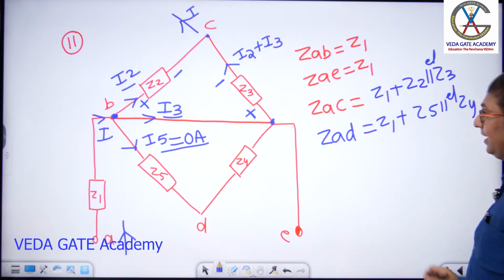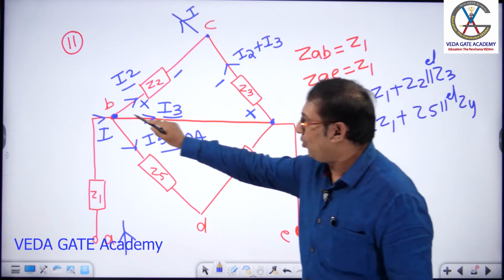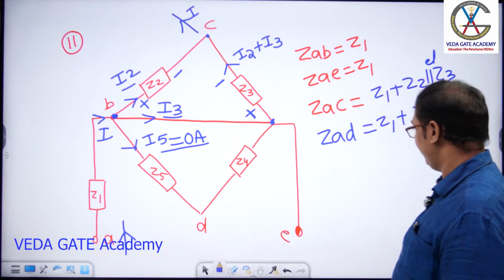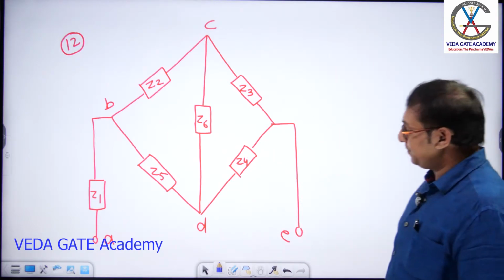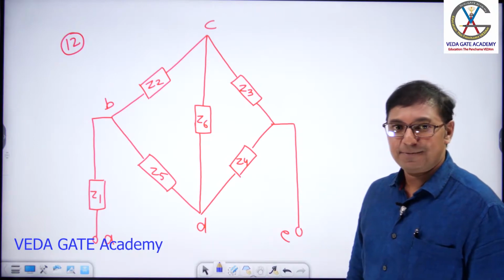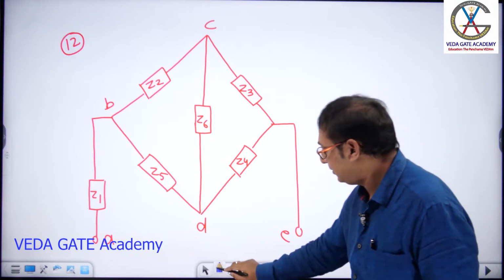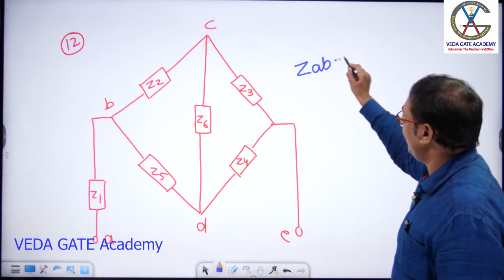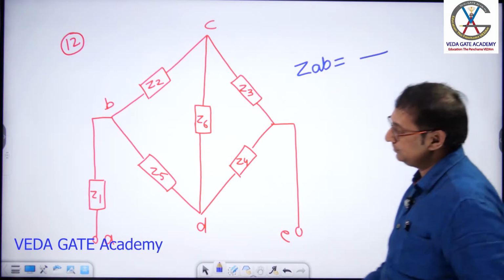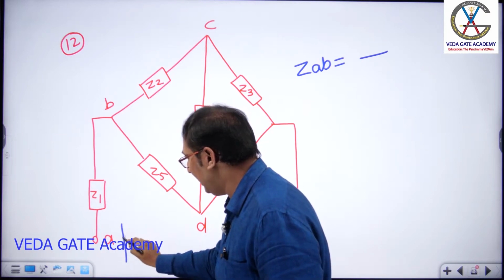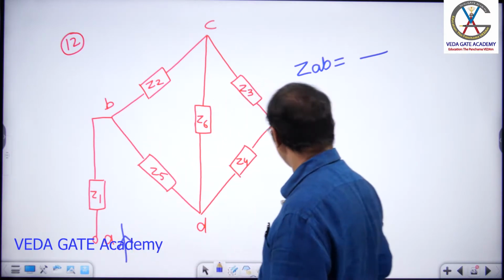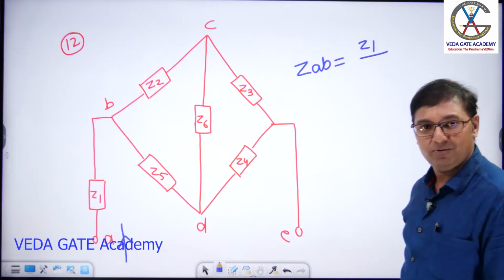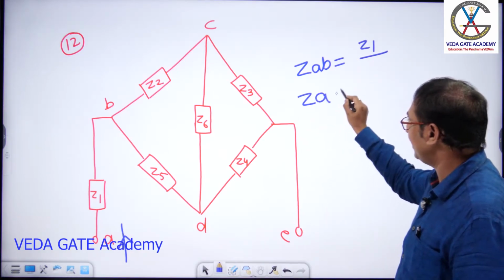Next cue, please. Let me put this impedance, whatever impedance we have taken earlier, Z6, vertically. Let us put that impedance vertically, dears. Fine? Yes. ZAB, what is your answer? If you want to find ZAB, current has to start from A and come out from B. ZAB is simply Z1.